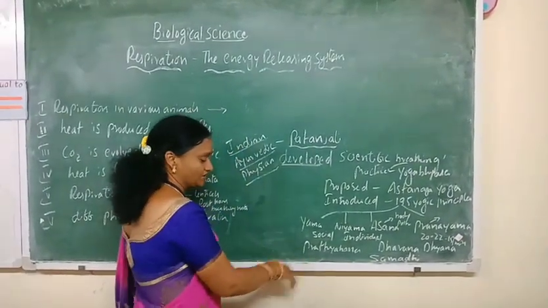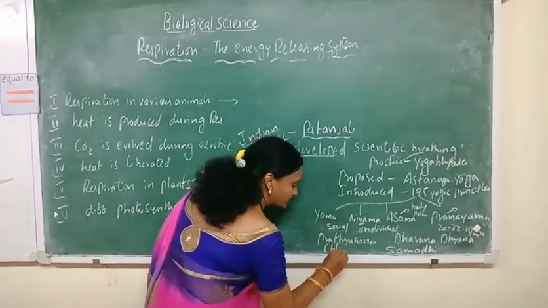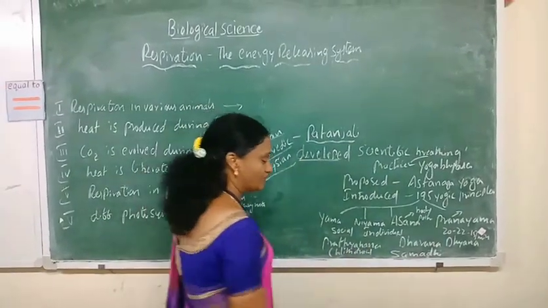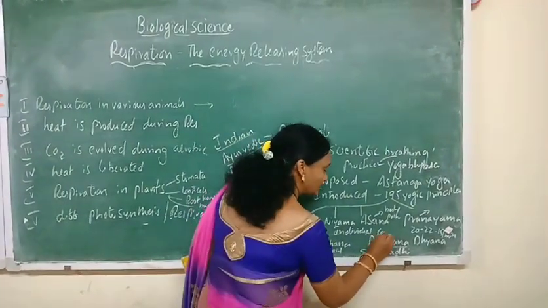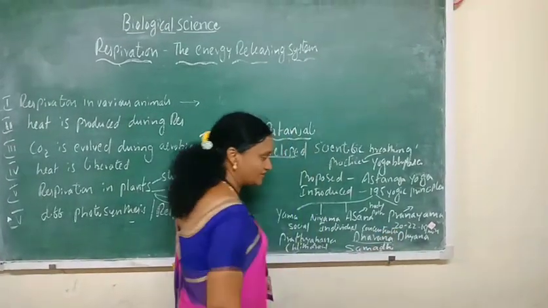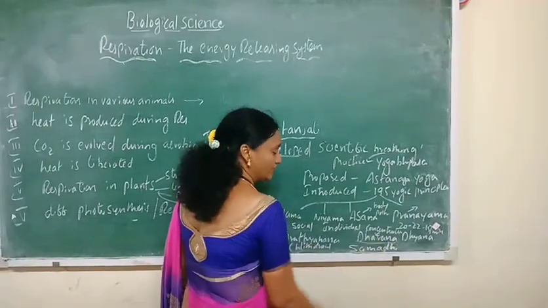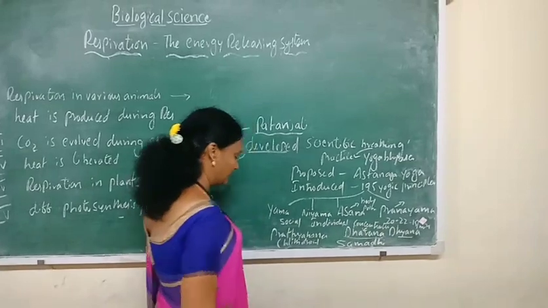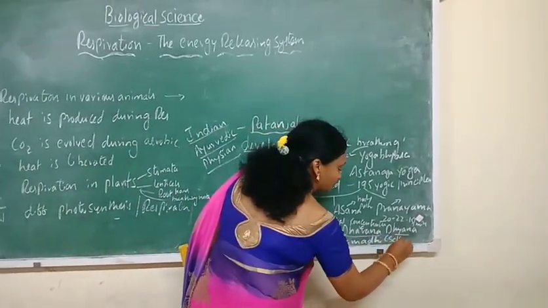Next, pratyahara, where we learn how to withdraw our senses. Withdrawal of the senses is learned in pratyahara. Next, dharana. For students, it is necessary to know how to concentrate in studies. If you concentrate and read, you will get the subject very easily, and you will take less time for learning. Then dhyana, meditation, which we will see about, and the last one, samadhi, which is nothing but self-realization.